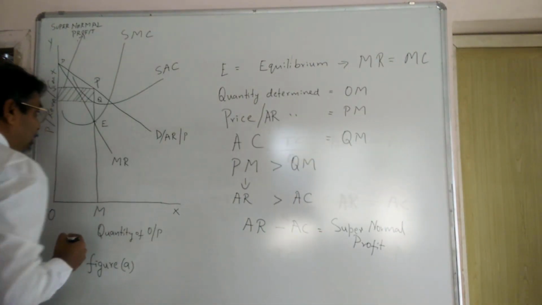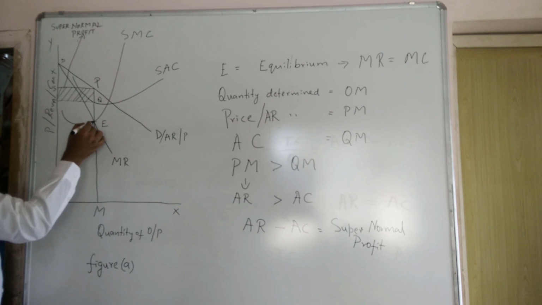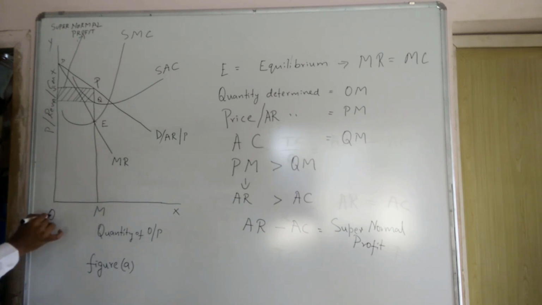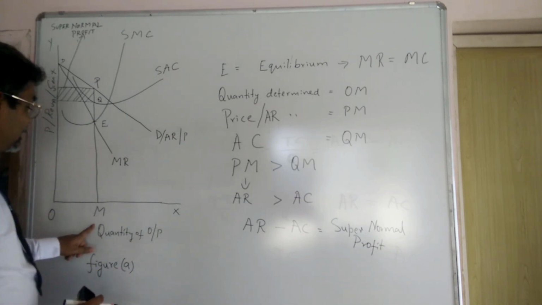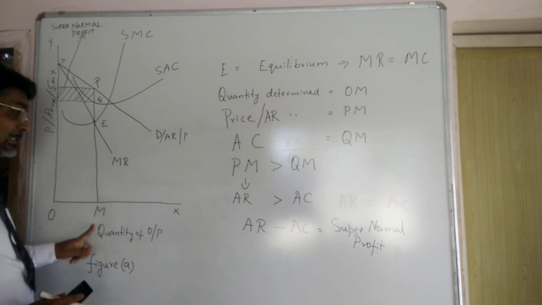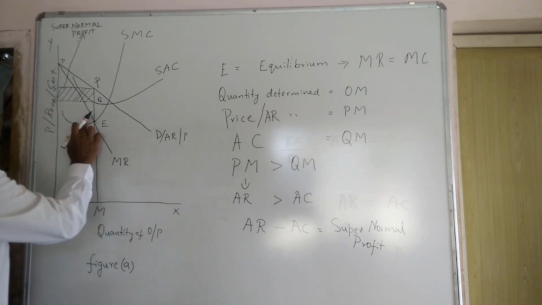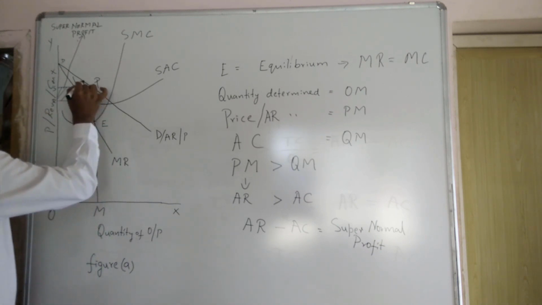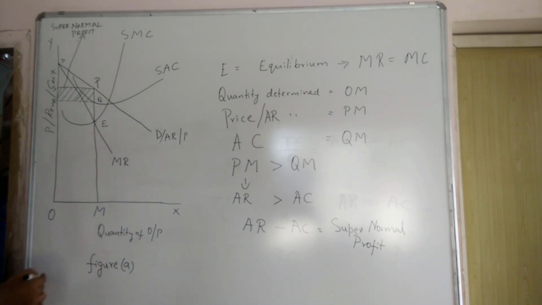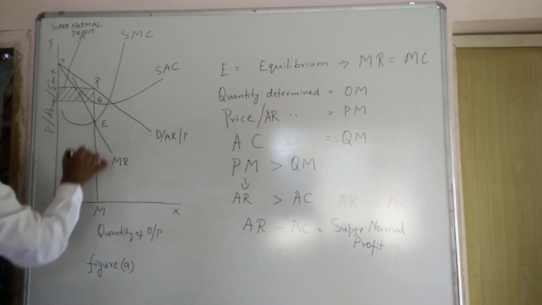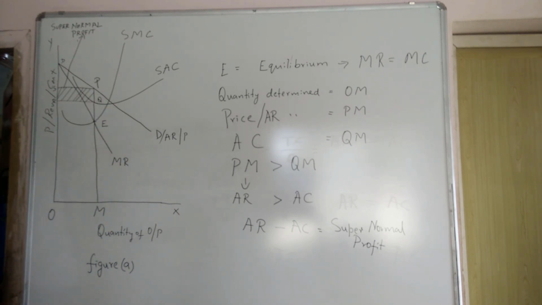And from the equilibrium point, the OM level of output is determined by the monopolist. Then he is going to find the price. So we go up and reach the AR curve. Here we found the P. Then PM becomes the price, or average revenue, of the monopolist.